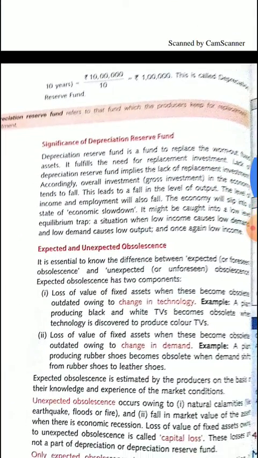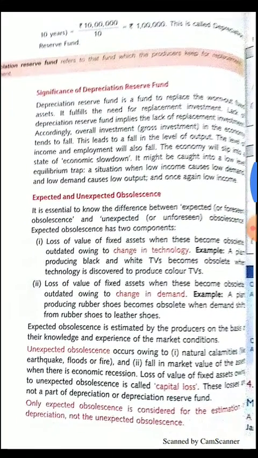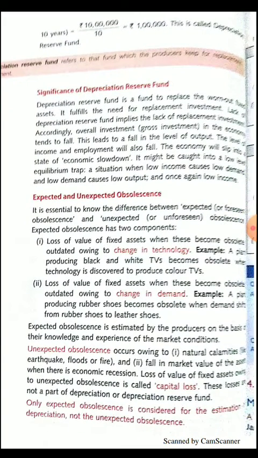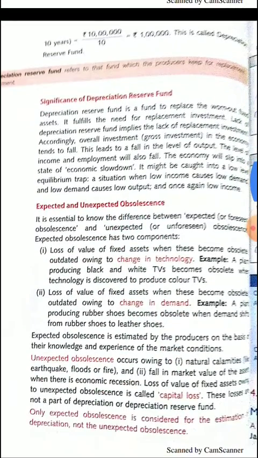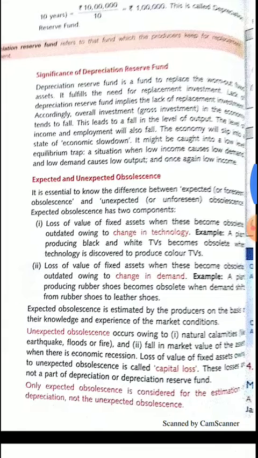Again, there is a term which is used in depreciation, that is depreciation reserve fund. What is this depreciation reserve fund? As you can see the explanation of the chapter on your screens, let me explain.